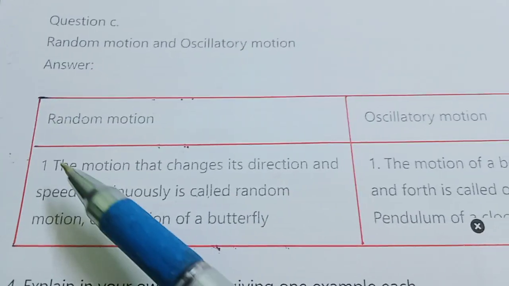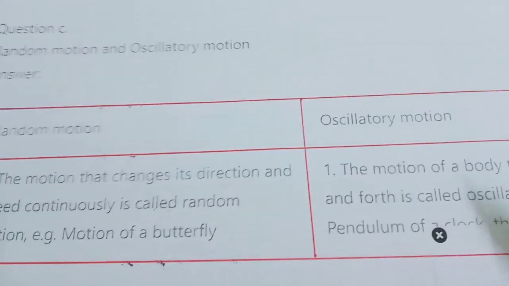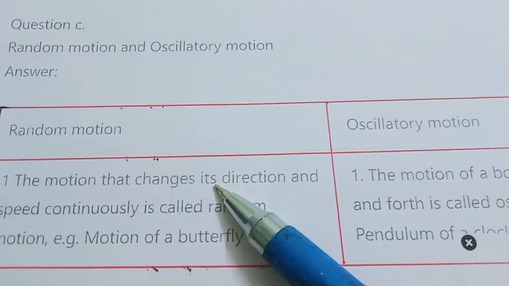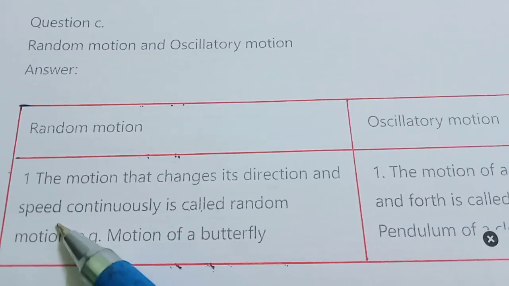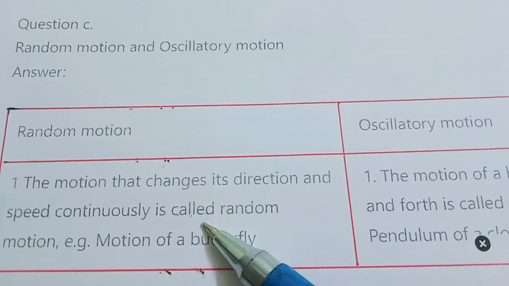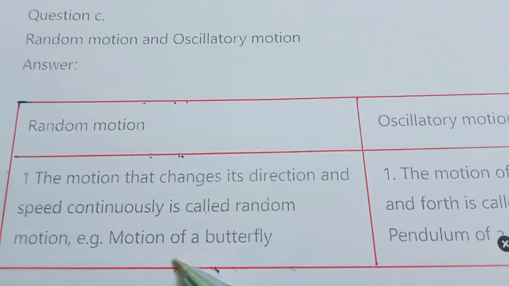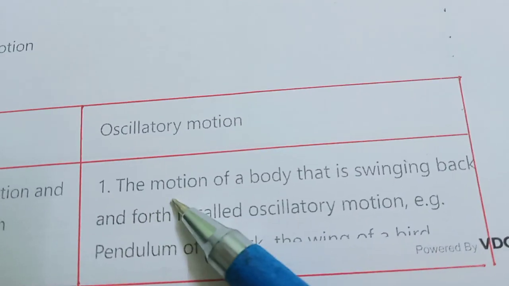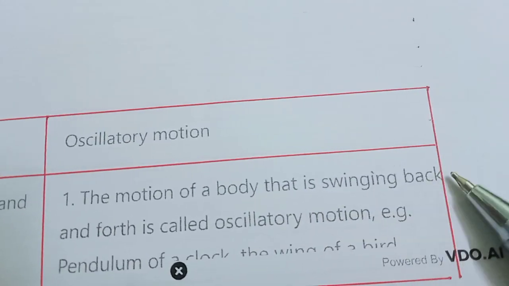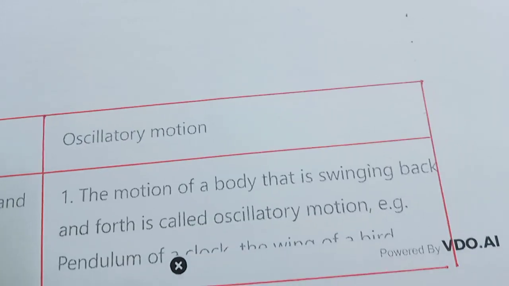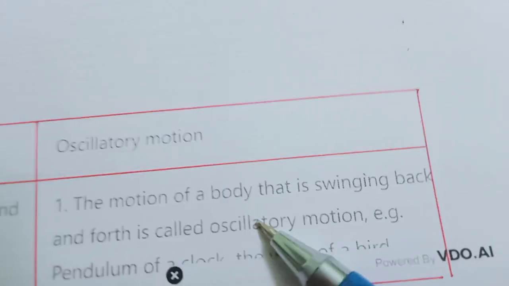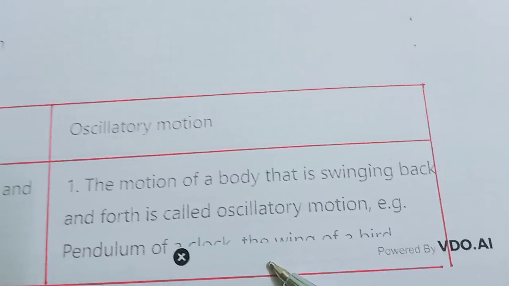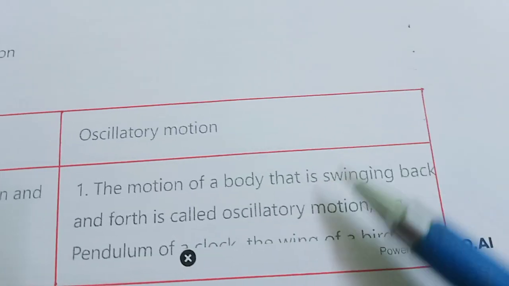Next difference is random motion and oscillatory motion. The motion that changes its direction and speed continuously is called random motion. Motion of a butterfly. The motion of a body that is swinging back and forth is oscillatory motion. Pendulum of a clock, oscillatory.